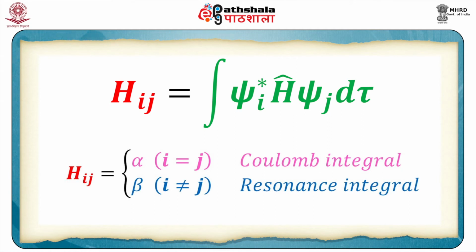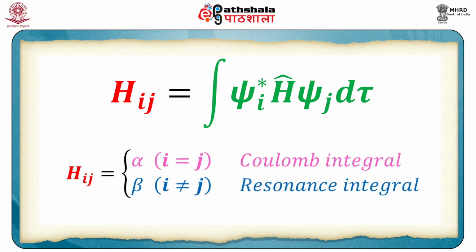The resonance integral beta, which corresponds to Hij, as you can see from the integral, represents the energy of the electron in the region of space where the wave functions psi i and psi j overlap. Please note one thing which is very important: Hij and Hji will have the same values, and that will be beta, but this is true only if i and j are bonded to each other.